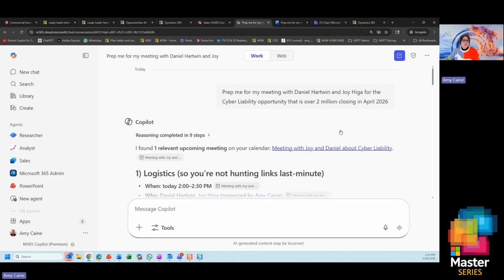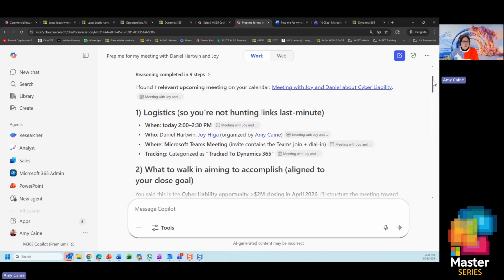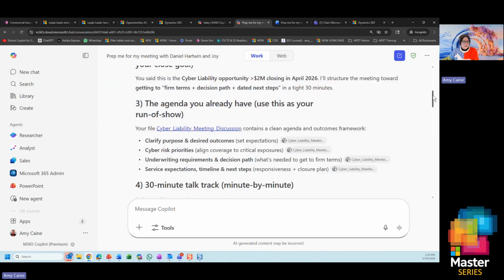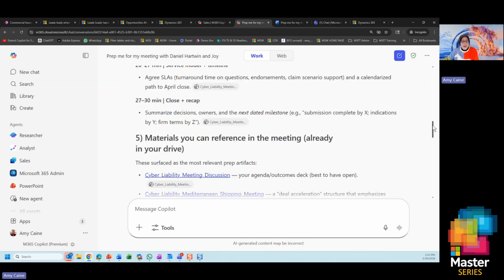So I don't have to traditionally go back into CRM screens, search CRM screens, read through emails, go through timelines to try to prep for this meeting. I've asked Copilot to do it for me. So Copilot with Sales Agent has gone through and it's looked at everything. And it's looked at previous meetings. It's looked at PowerPoints. It's looked at everything in the ecosystem. And this is great.